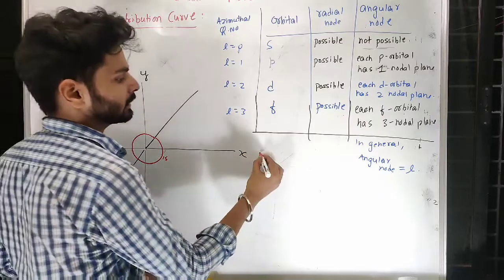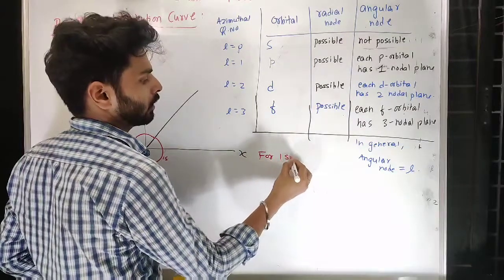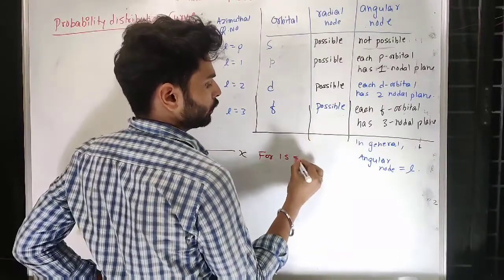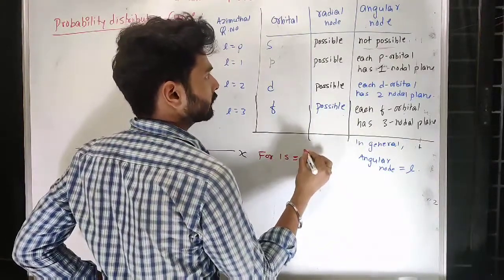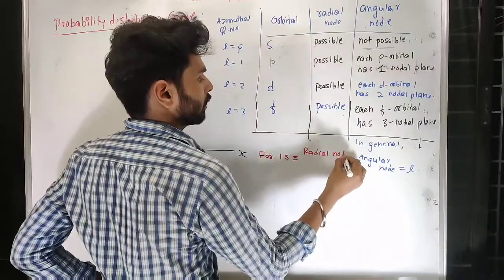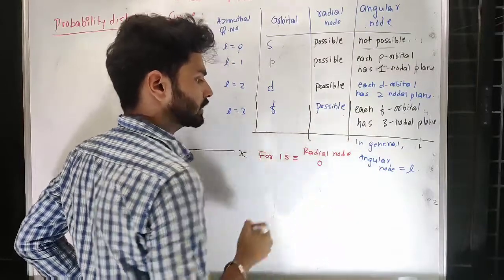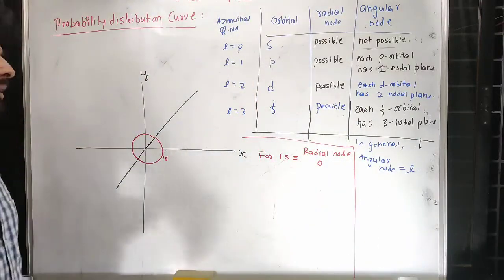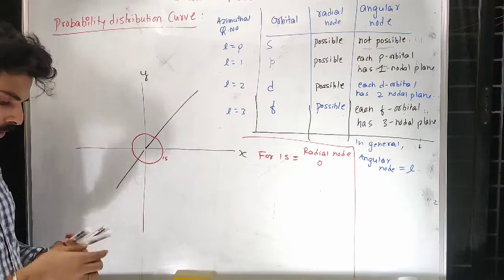So for 1s, the radial node is 0. Now let me draw 2s.